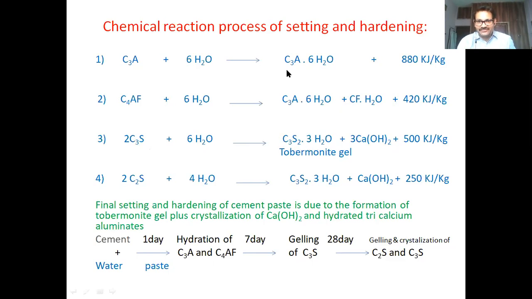So that's why earlier we said the setting and hardening process is a hydration and hydrolysis process. And it releases 400 kilojoules per kg. Again, this is also an exothermic reaction, but the time taken to complete this reaction is 7 days. So again, it is releasing heat continuously.